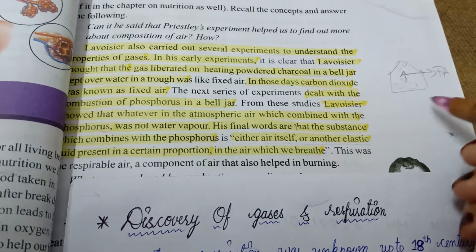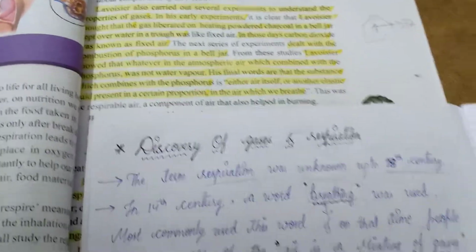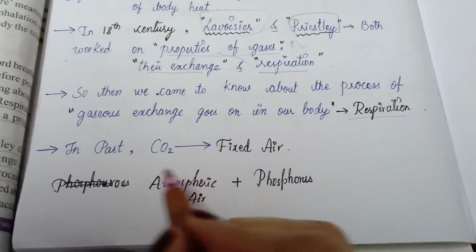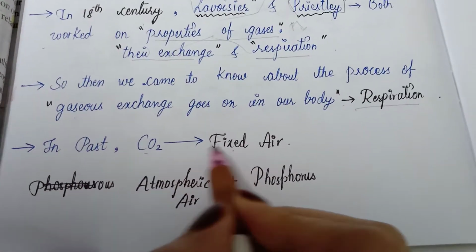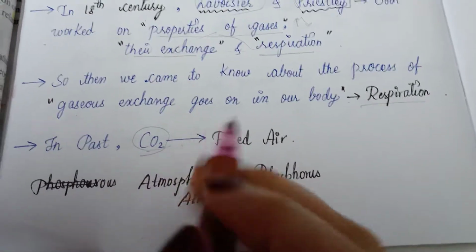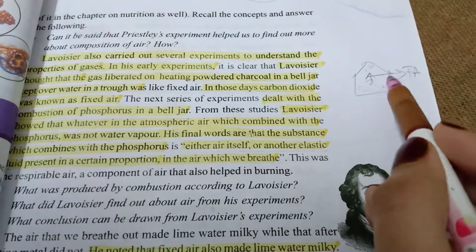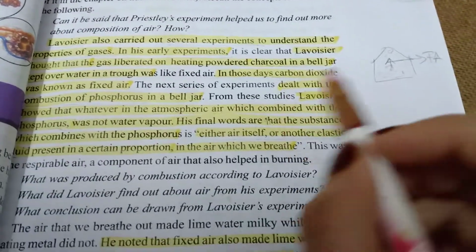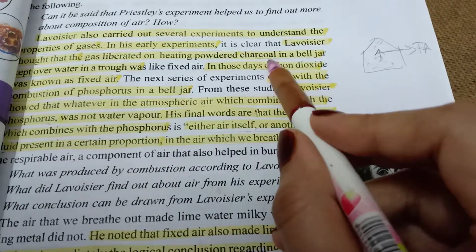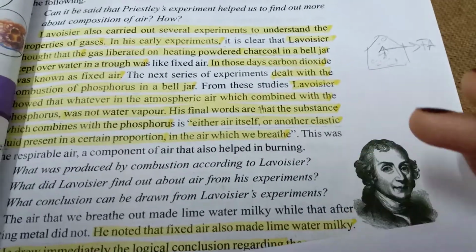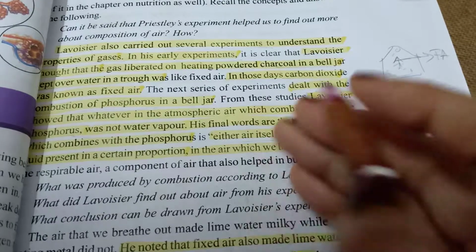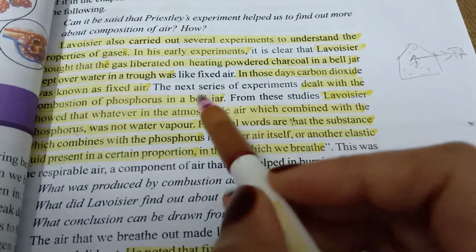So what is fixed air? In past days, they knew it as fixed air. Fixed air is nothing but carbon dioxide. So in past days they called carbon dioxide fixed air. Lavoisier observed that fixed air is released when we heat powder charcoal inside the bell jar. Clear? This was his first observation in his early experiments.